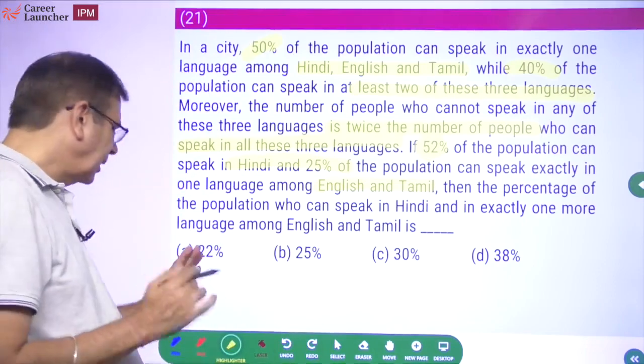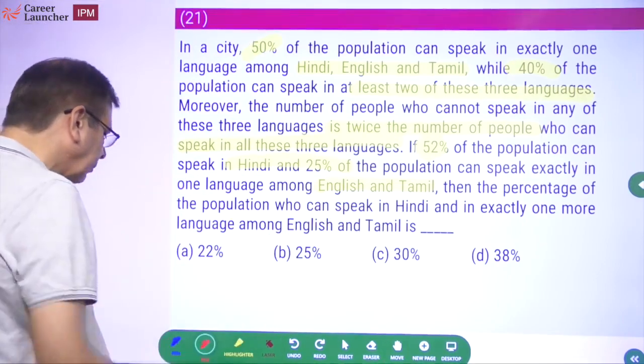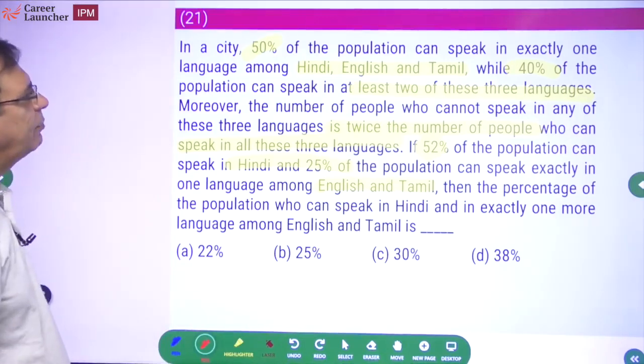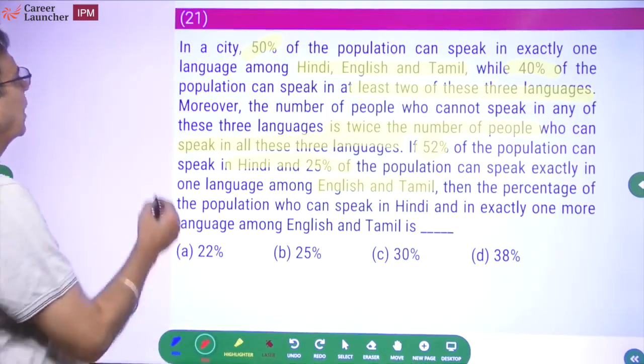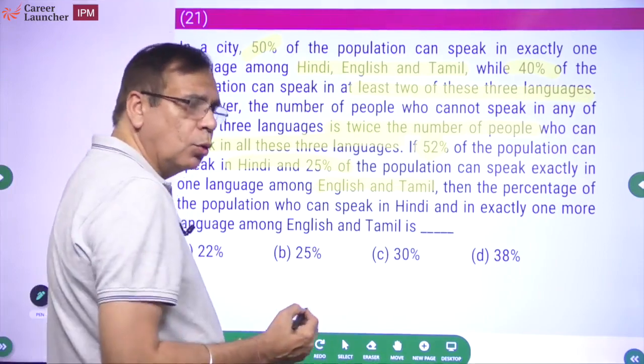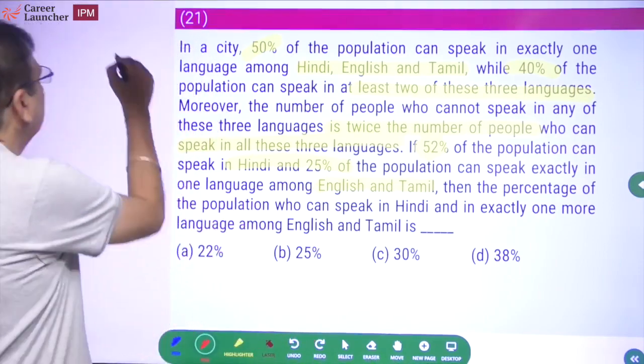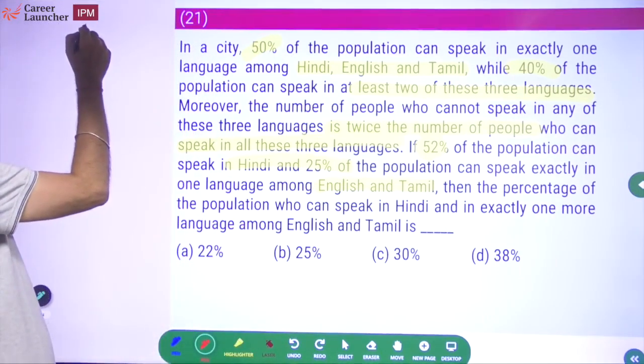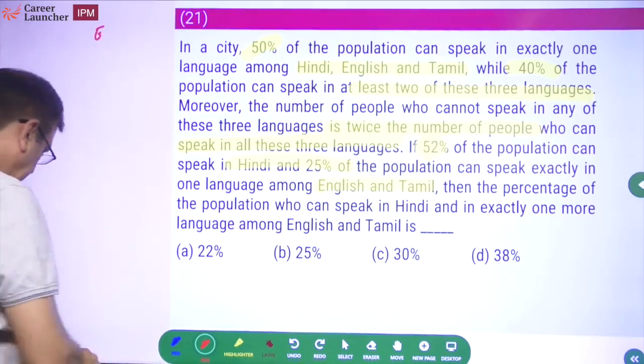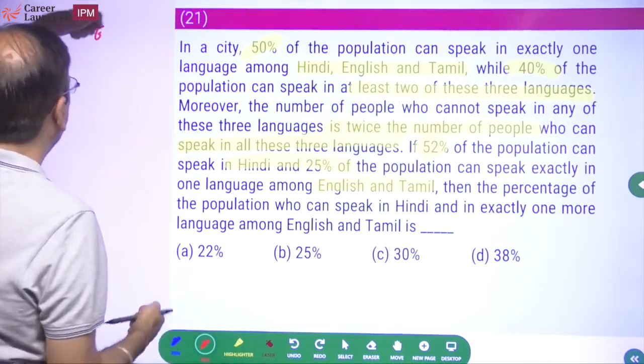Let's go one by one, okay? There is less space, so I'll try to make the figure out here. In a city, 50% of the population can speak exactly one language. Okay, where should we look? Let me write it here. I hope it will be visible. Yes, I think it will be visible. Let me just change the color of the pen also.